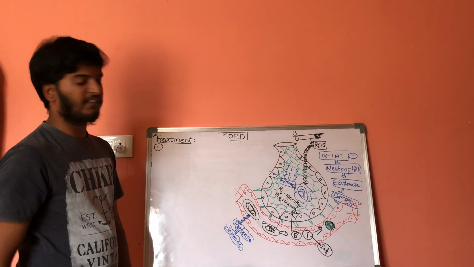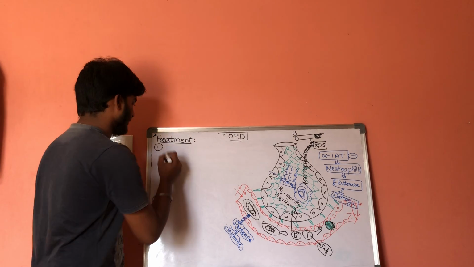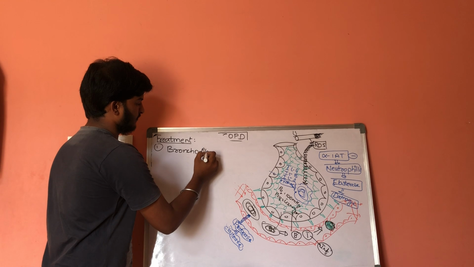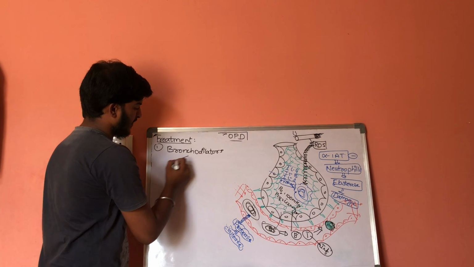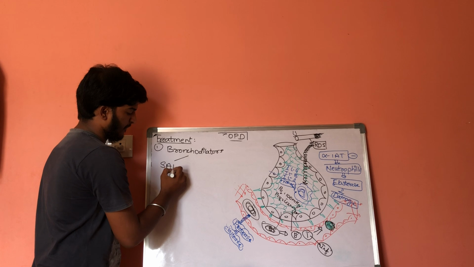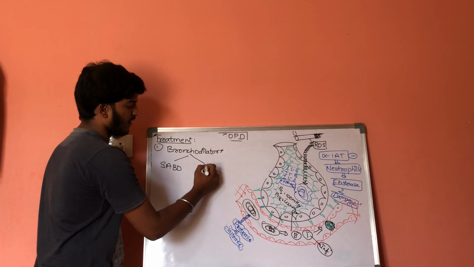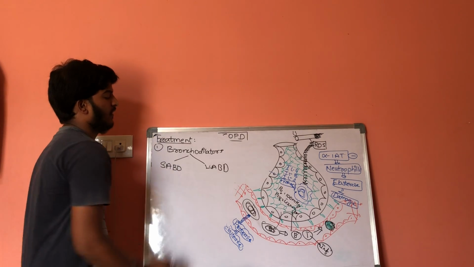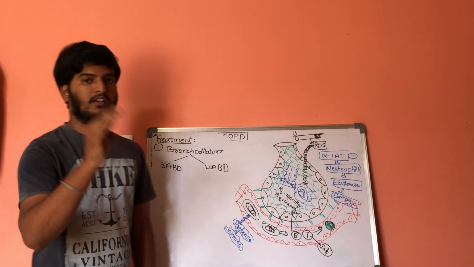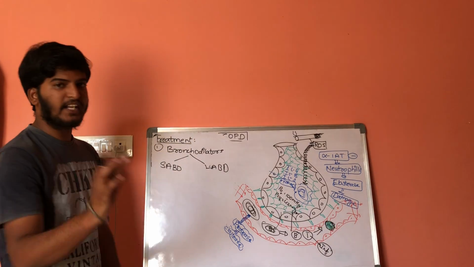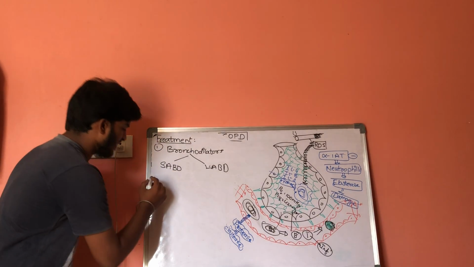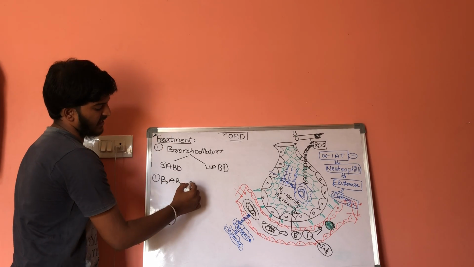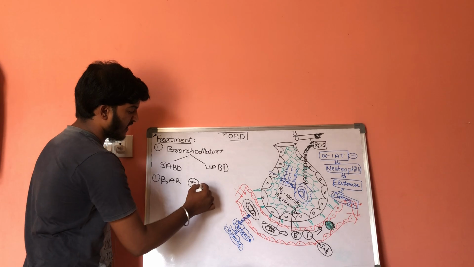The first type of treatment is bronchodilators, which are of two types: short acting and long acting. As you know, on smooth muscles there are different types of receptors: beta 2 adrenergic receptors and cholinergic or muscarinic receptors.